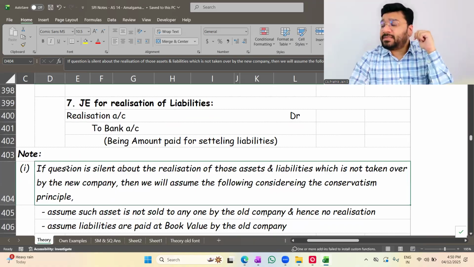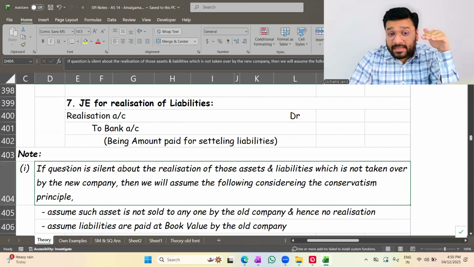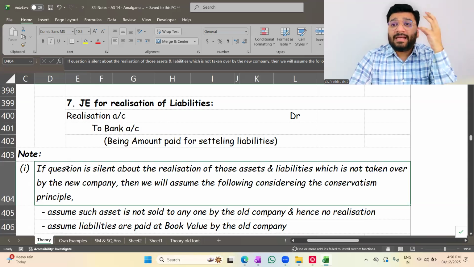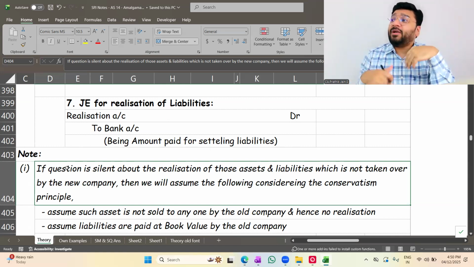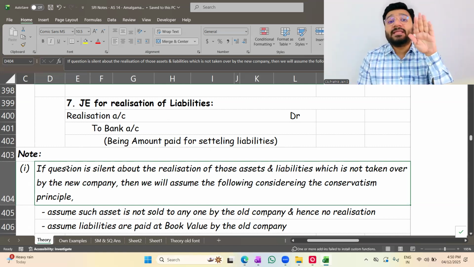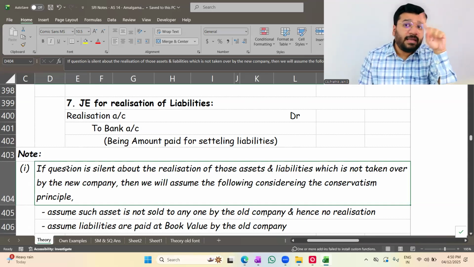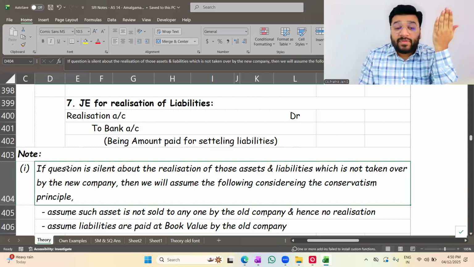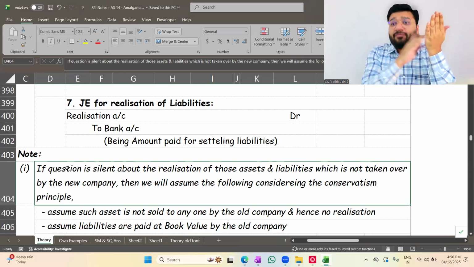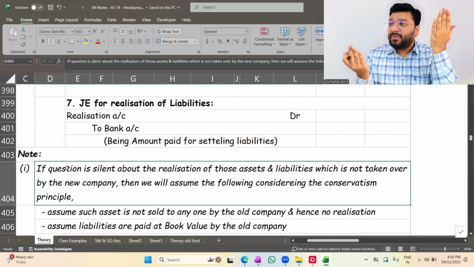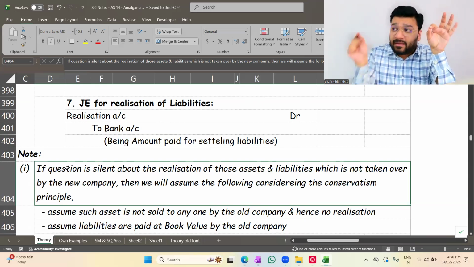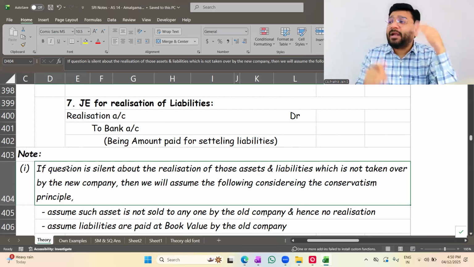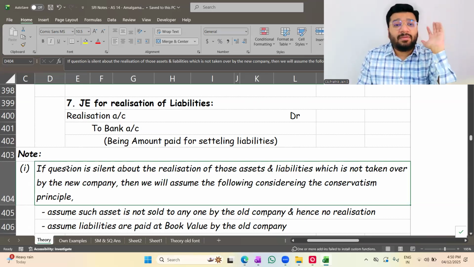Now the logic behind that is this. The stance that intermediate has taken is that when an asset worth, let's say, 50,000 is there and the question is silent, it means that we have not realized it. We're trying to be more prudent there, so we're applying the conservatism principle. That is the logic behind it. In 12, they didn't apply the conservatism principle. If 50,000 worth of building is there, we assume that the full 50,000 is received. Here in intermediate, they've taken a more prudent approach. If the question is silent about the realization of tangible and intangible asset, we assume that nothing is realized, zero is realized.